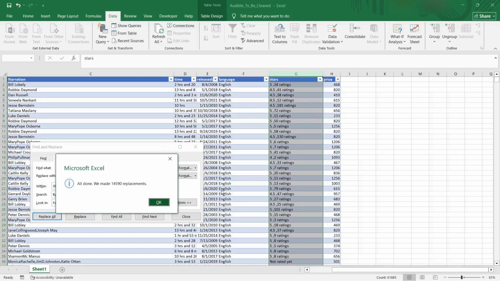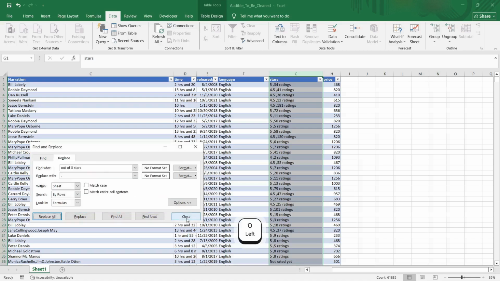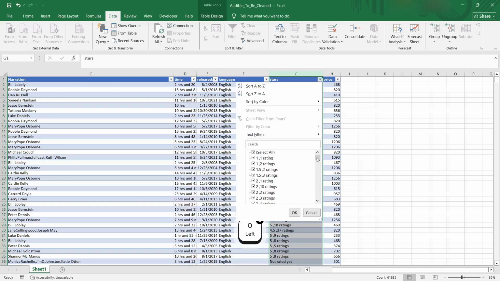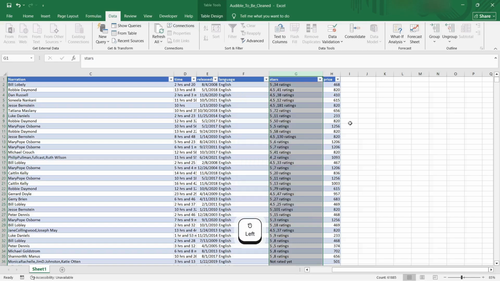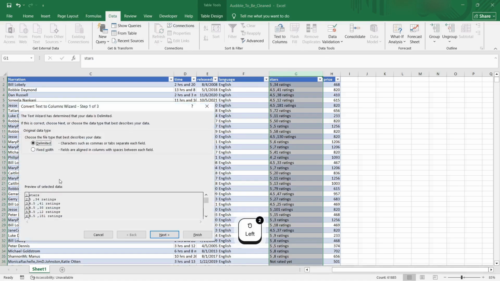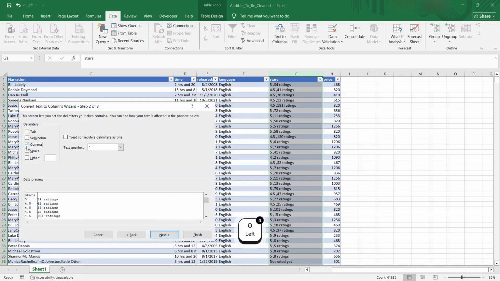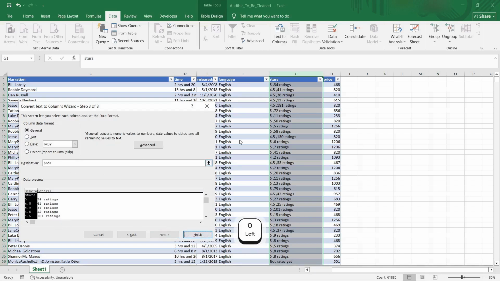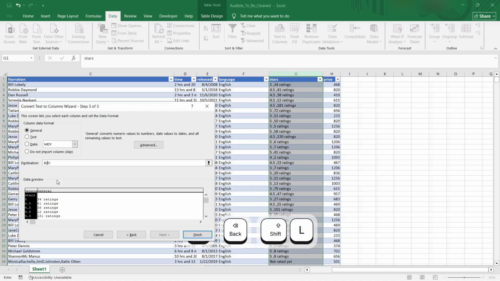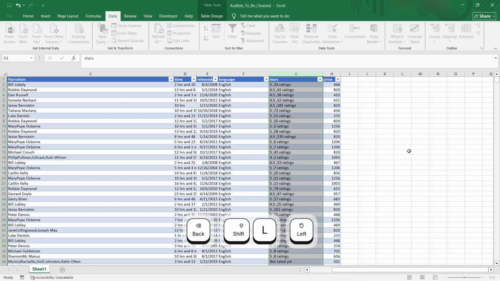Alright, did that work? Yes, because 14,000, almost 600 replacements, because the other should be no ratings. Okay, 0 not rated yet. Alright, so now we'll select this column, then text to columns, delimited with the comma. So we have our stars and then the ratings. So we'll just initialize that at L1, and here we go.